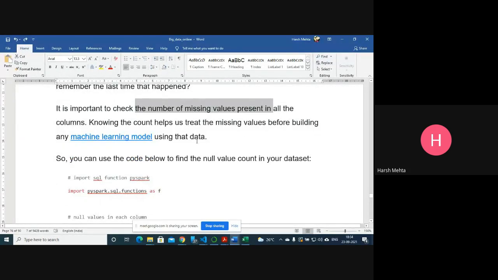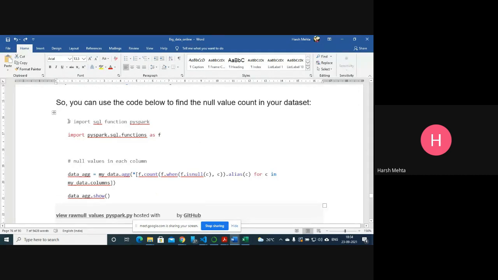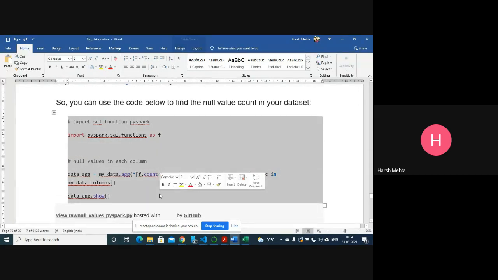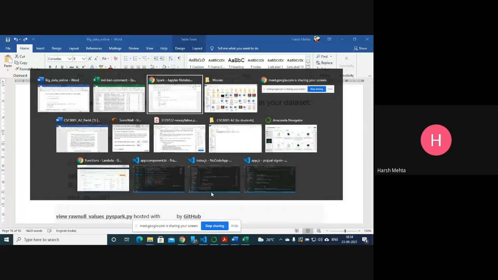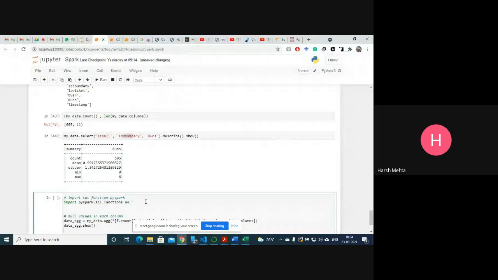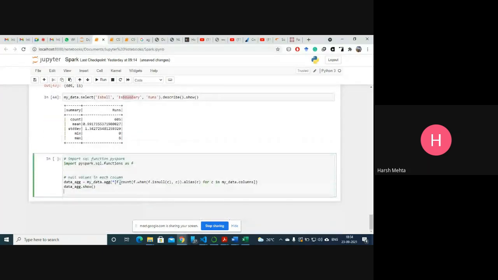Knowing that count helps us treat the missing values before building the machine learning model. So how many null values are there? We just want to count. So let's see. Count when it is null, we are counting.